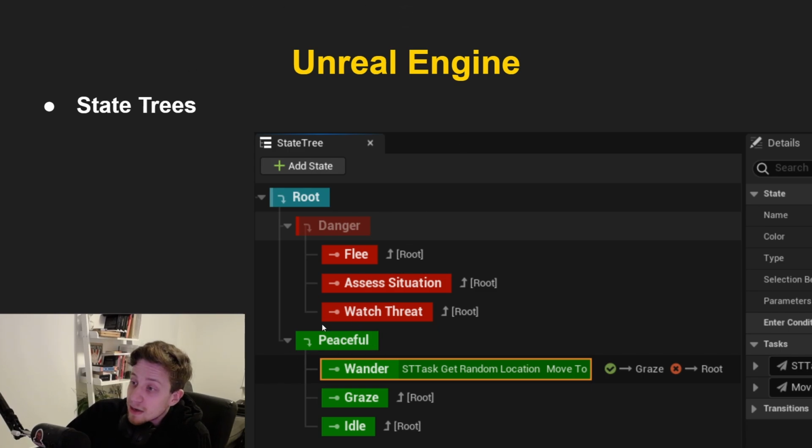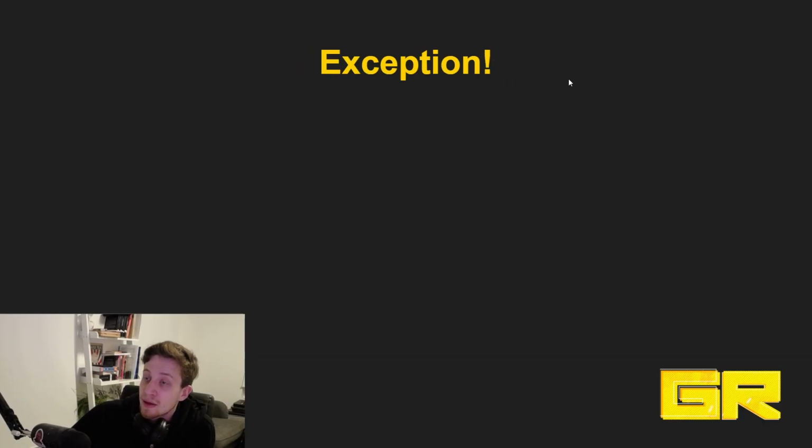That's presumably where the danger is very far, and then it will go into one of these substates once again. We can go into our wander state, which means it's gonna go to a random location, and when it finishes moving to a random location, it's gonna graze. It means it's gonna eat some grass. If it fails, it will go back peacefully and probably wander around again.